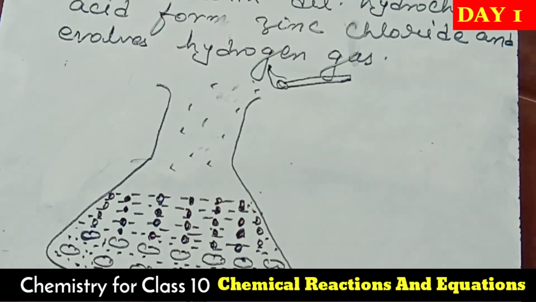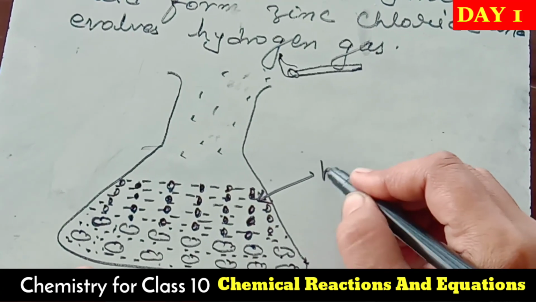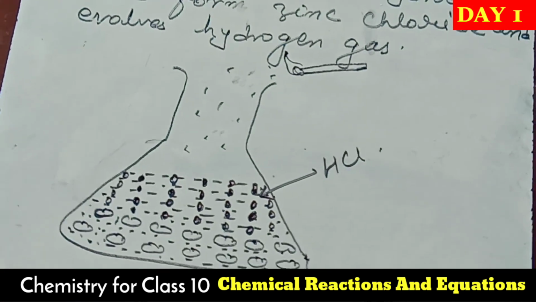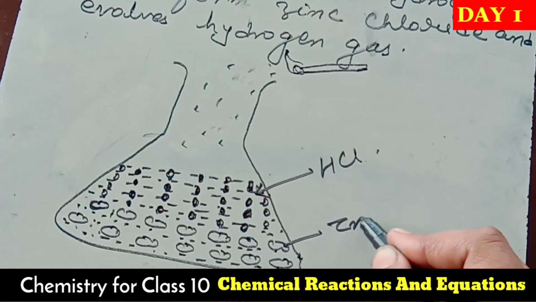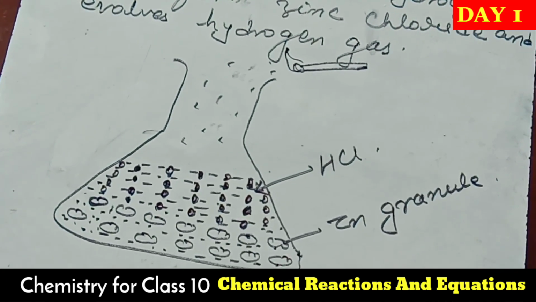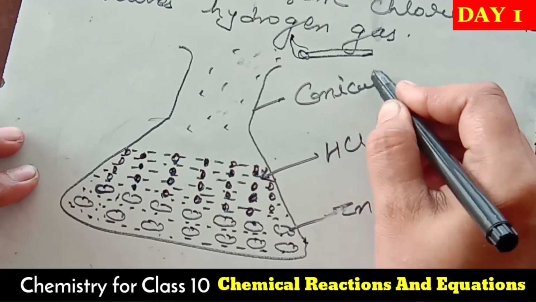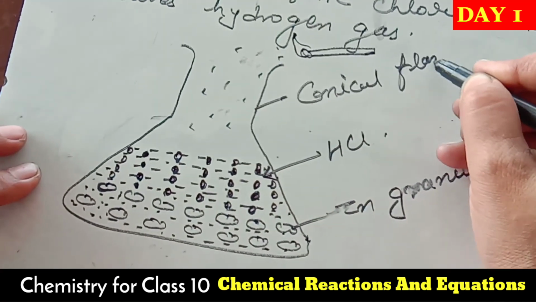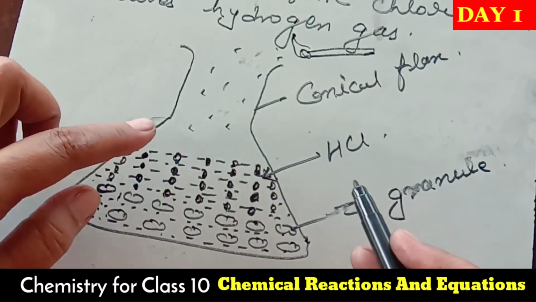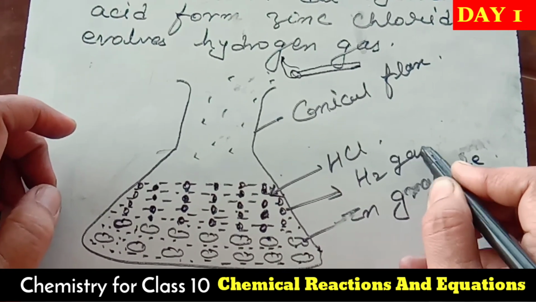What happened? First we took the zinc granules, and we added, see, write it here, HCl, hydrochloric acid. Now you can say that this is the zinc granule, this is the conical flask, this is the burning matchstick, and these are the bubbles of hydrogen gas.